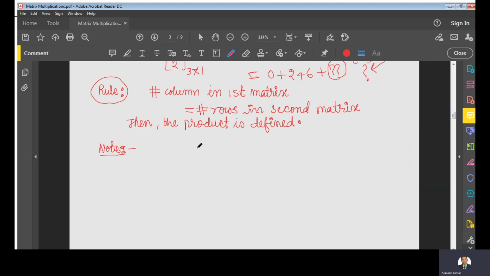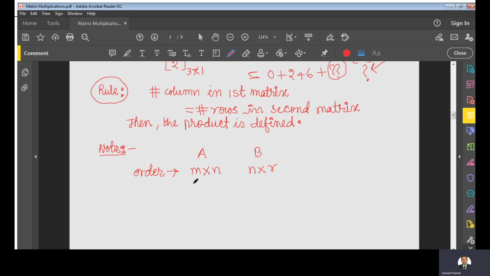Suppose you have a matrix A and a matrix B, and the order of matrix A is M by N, and the order of matrix B is N by R, right?